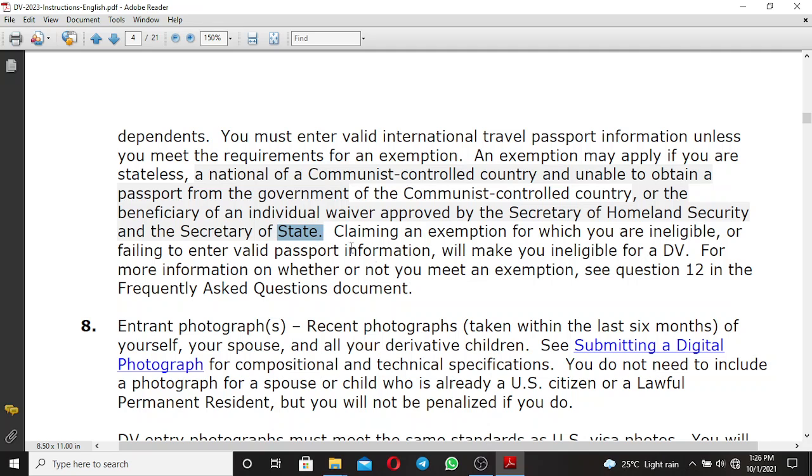So these are the exemptions if you don't have a passport. Make sure you are a stateless person, you're coming from a communist-controlled country, or you have a waiver which has been approved by the Secretary of Homeland Security and the Secretary of State. You can apply without a passport.